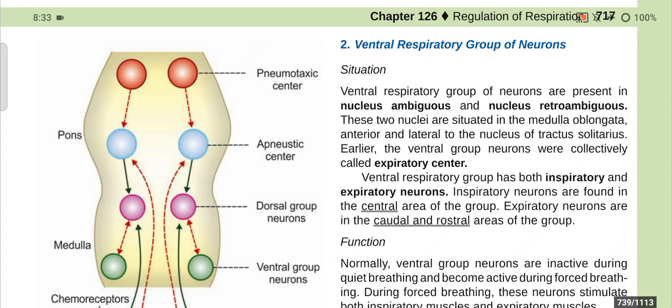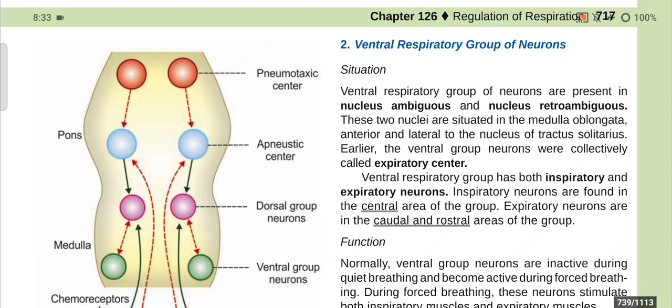Anterior and lateral to this nucleus is the tractus solitarius. Earlier, the ventral group of neurons were collectively called expiratory centers. In the past we only knew that the ventral group of neurons are known for the expiratory group of muscle, but in the modern era, we come to know that the ventral respiratory group has both inspiratory and expiratory neurons. In the past, we knew only about the expiratory neurons. In the present, we know about both the inspiratory and the expiratory neurons.